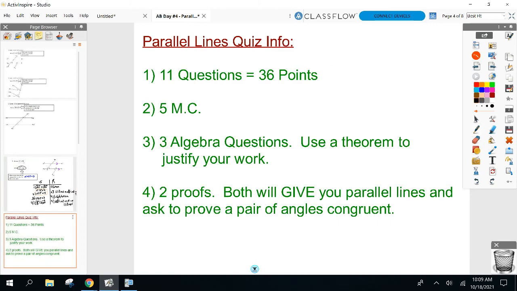For tomorrow. Here you go. Here's a little info for you. I'm looking at 11 questions, 36 points total. We are getting down to the end of the quarter. I think we got 3 weeks left in the quarter. So you go on Aspen and see what your average is.